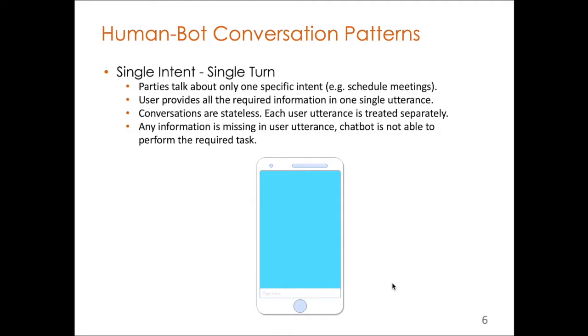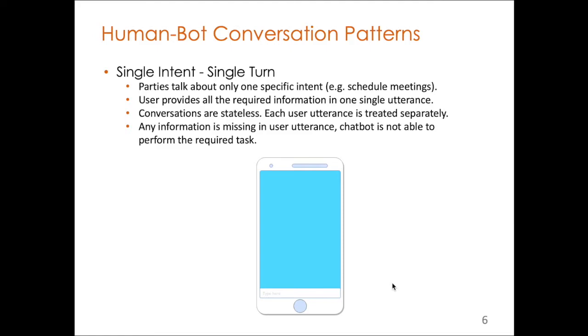In fact, there are three different ways that users can talk with chatbots. Here, we are going to talk about these three conversation patterns. The first one is single intent and single turn, meaning that chatbot and user are talking about one single specific intent during the whole conversation. Let's say they both talk about scheduling a meeting. They don't talk about any other intents or topics.